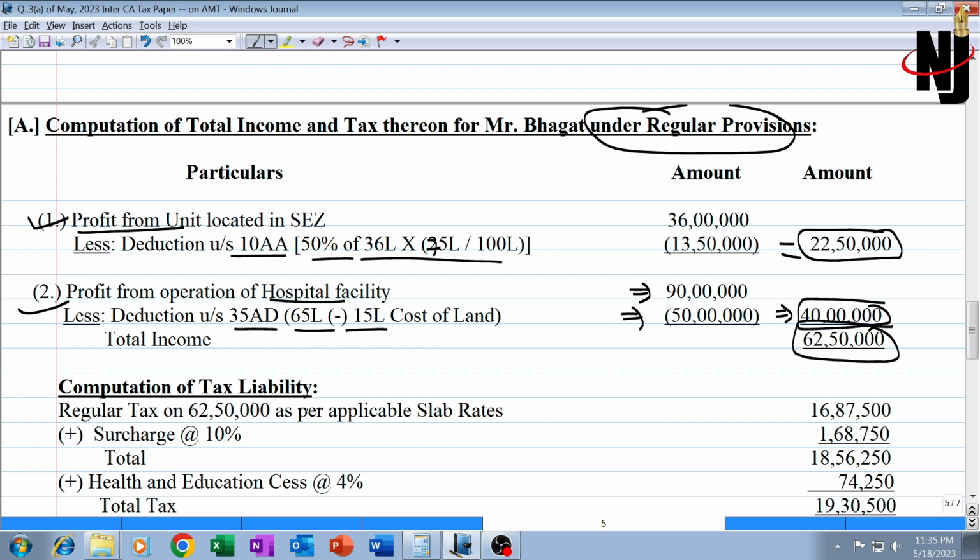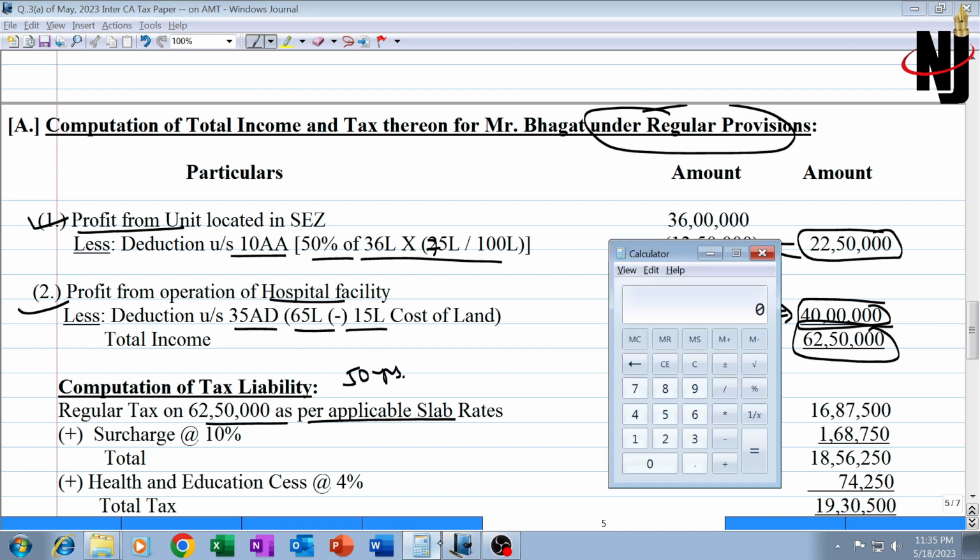On that 62.5 lakh, tax as per slab rates, because he is not opting for 115BAC. Bhagat is 50 years of age, given in the first line. So as per slab rate, tax would be 16,87,500. Now 16,87,500, how did we get? So it is 62 lakh 50,000 minus first 10 lakh, which will be taxable as per different slab rates. On first 10 lakh, tax would be, we know pretty well, 1,12,500, and balance 52 lakh 50,000 will be taxed at 30%, 15 lakh 75,000, plus 1,12,500 on first 10 lakh, 16,87,500.